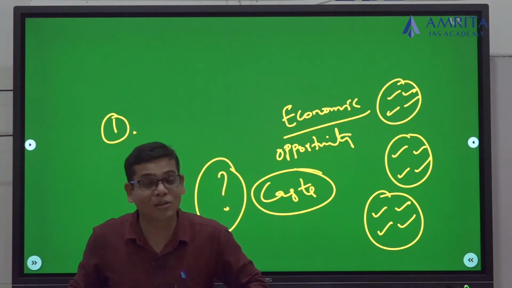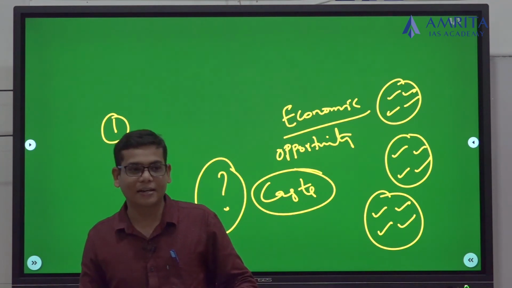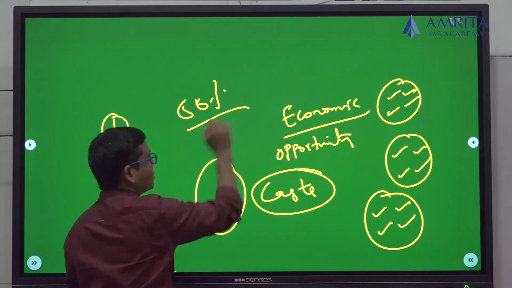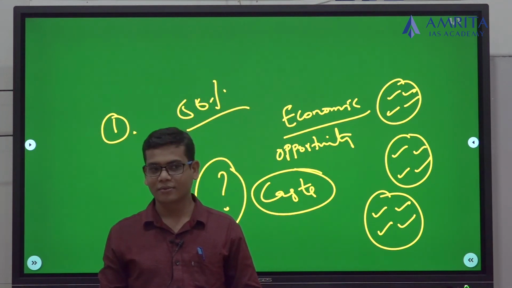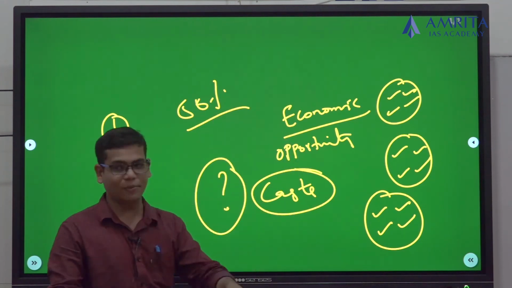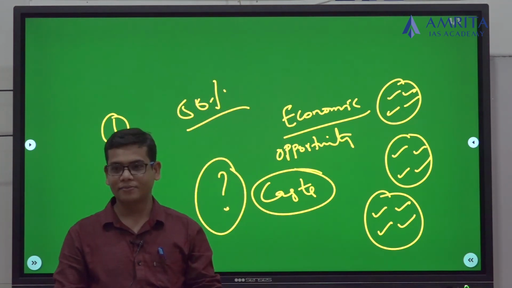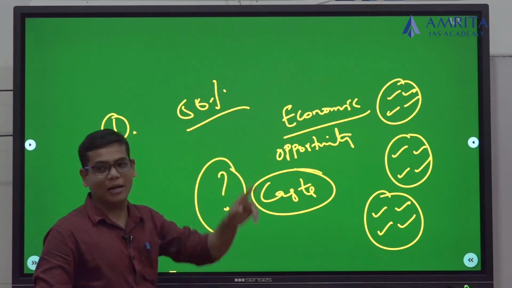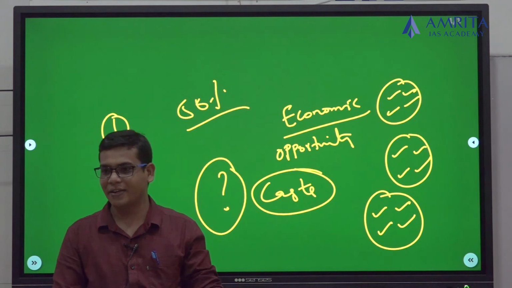I'm not against that fair share. But there was already a Supreme Court judgment that reservation should be capped at 50%, and there is a demand that this 50% should be increased. If they are asking for more and more share, ultimately we will end up with 80 or 90 or 95.